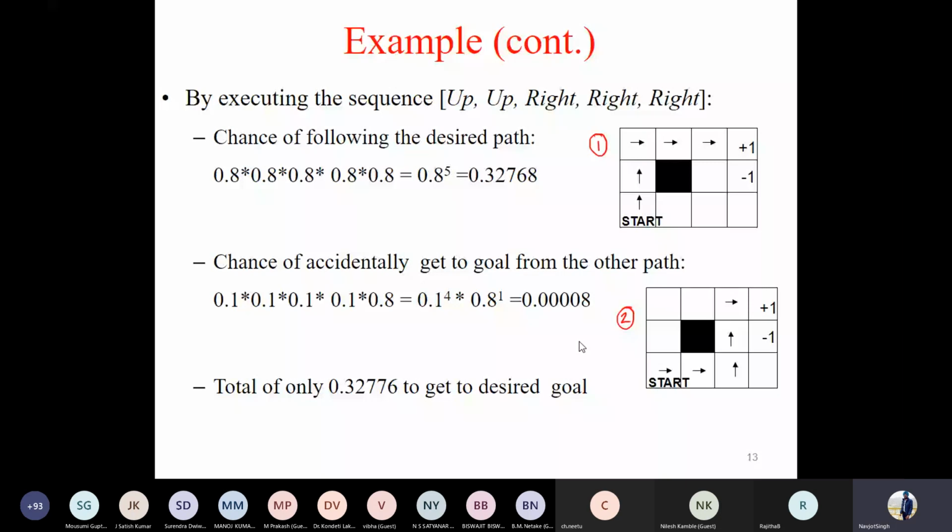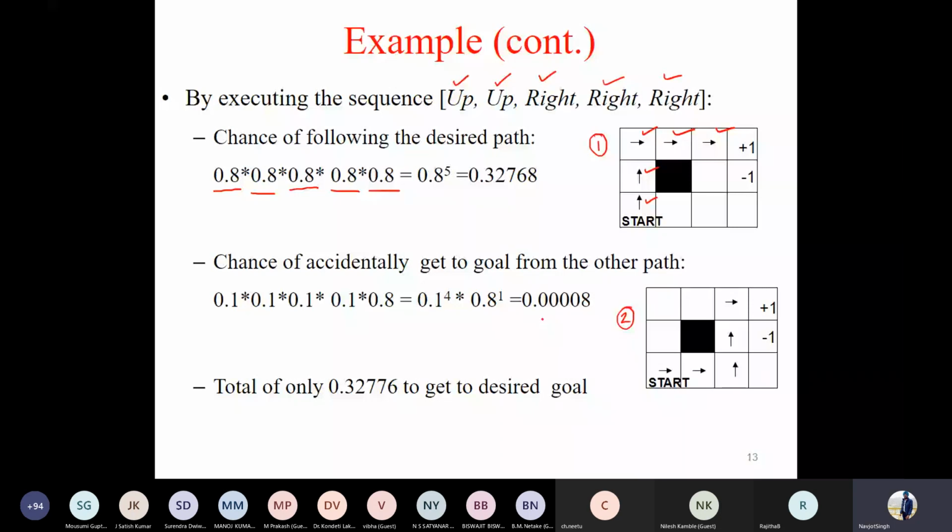If I pick path number 1, the first desired action should be up. What is the desired action? What is the actual action I have taken? It is up. If both of them are matching, the probability is 0.8. That means I have chosen the desired action. Next action, desired action was up. What action have you chosen? Again, it is the same, 0.8. Then it is right. Your desired action is right. What is the action you have selected? It is right. So its probability is 0.8. If you see, all the remaining actions match with the desired action, so all of the probabilities are 0.8.